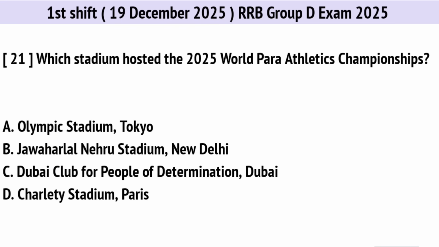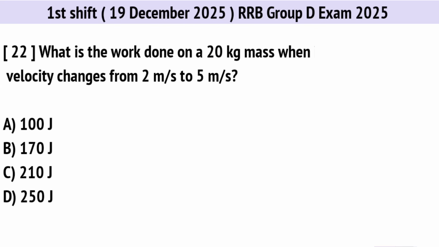Which stadium hosted the 2025 World Para Athletics Championships? Correct option is B. Jawaharlal Nehru Stadium, New Delhi. What is the work done on a 20 kilograms mass when its velocity changes from 2 meter per second to 5 meter per second? Correct option is C.